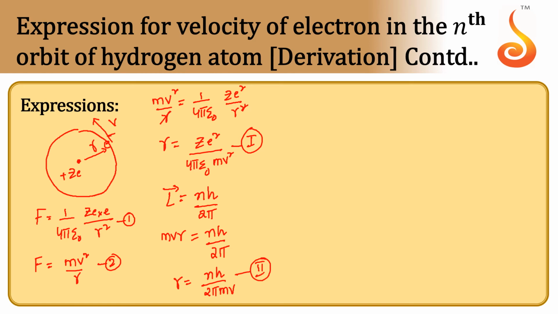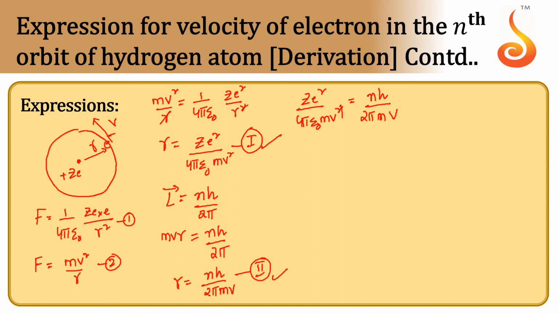Therefore if we compare equation 1 and equation 2, r is equal to Ze square by 4 pi epsilon naught mv square, and r is equal to nh by 2 pi into mv. If we compare these two, what we get? Ze square by 4 pi epsilon naught mv square is equal to nh by 2 pi mv.